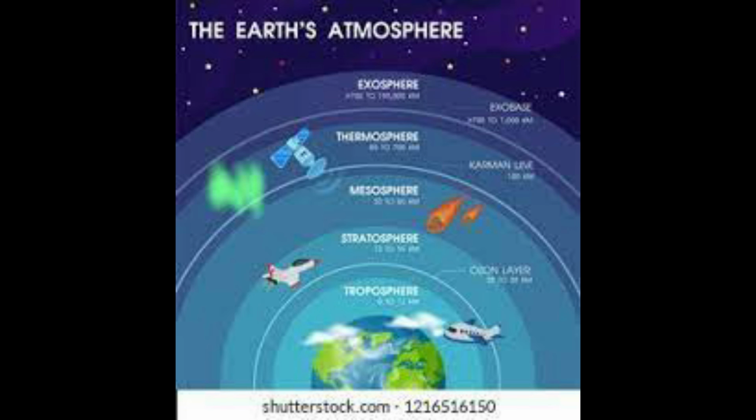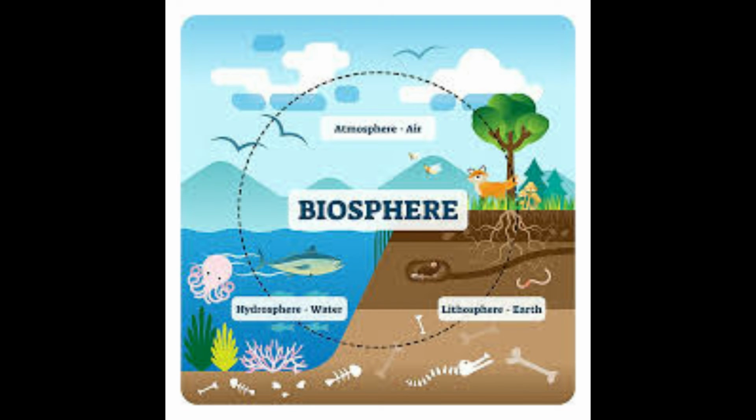Now the last sphere is the biosphere, which exists because of the interaction of the first 3 domains: lithosphere, hydrosphere and atmosphere. Biosphere is the sphere of life on the earth.